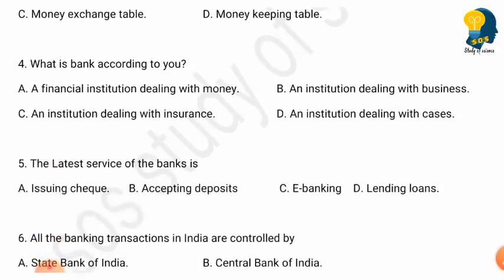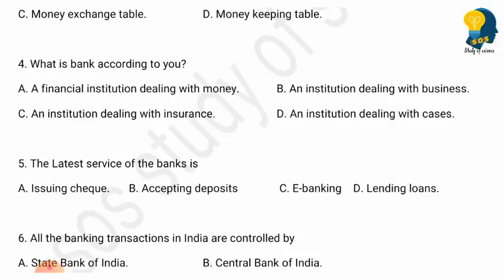The next question is, what is bank according to you? And the options are a financial institution dealing with money, an institution dealing with business, an institution dealing with insurance, an institution dealing with cases. Here, the right answer is a financial institution dealing with the money.